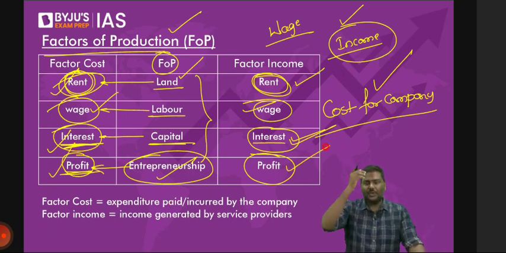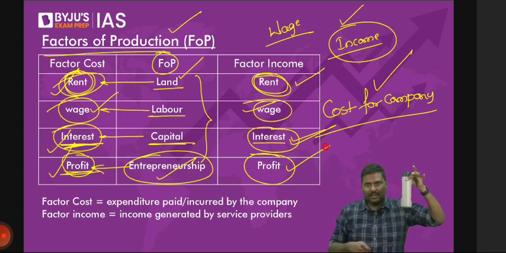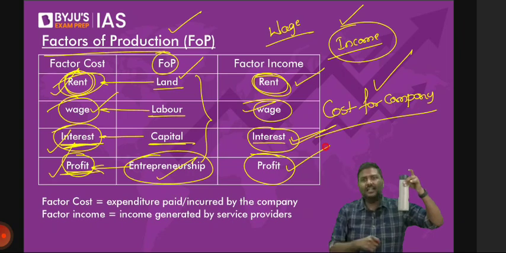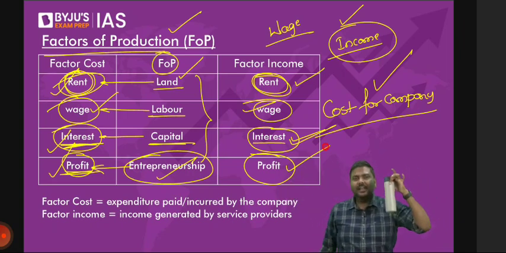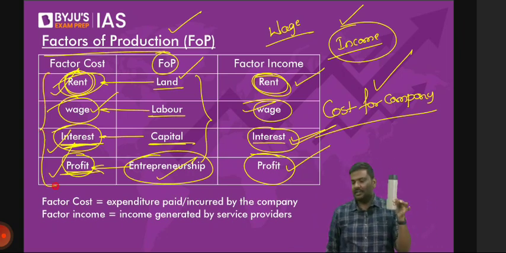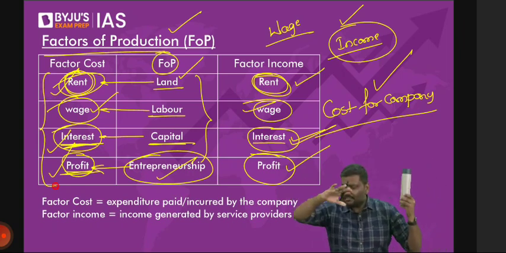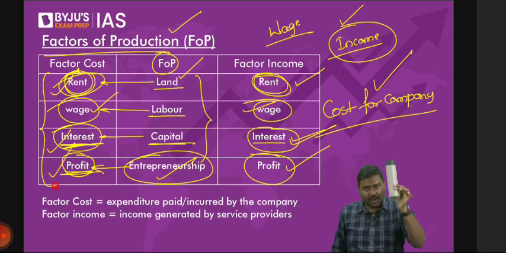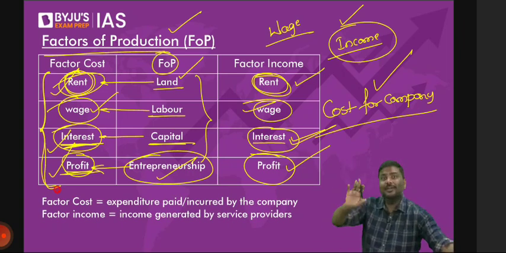A simple question to you people. Imagine the company has manufactured this bottle. Look at it. Imagine the company has used labor, machine, land, and also entrepreneurship. Company has manufactured the bottle. Is it okay if I say the price of the bottle will be dependent on all of these expenditures? I'll repeat it. The price of the bottle, whatever the price, 100, 200, 500, 5,000, doesn't matter, will be determined by all of these. Remember this, we'll use it tomorrow. No, again, not tomorrow, right after tomorrow.